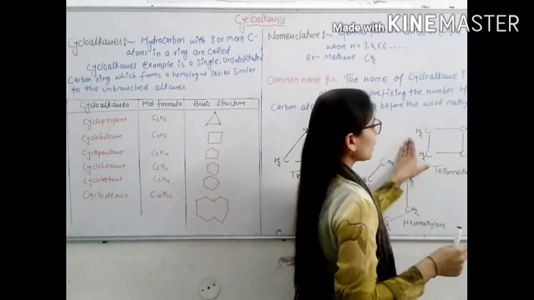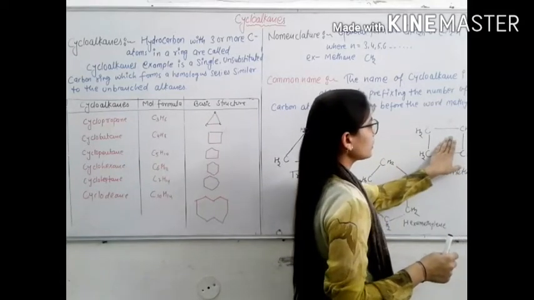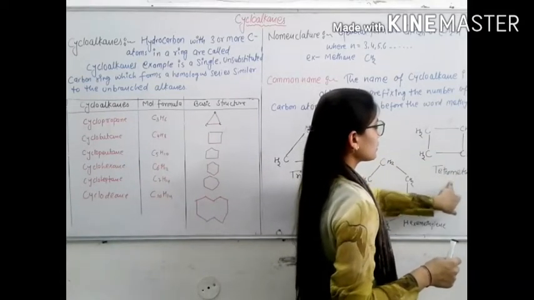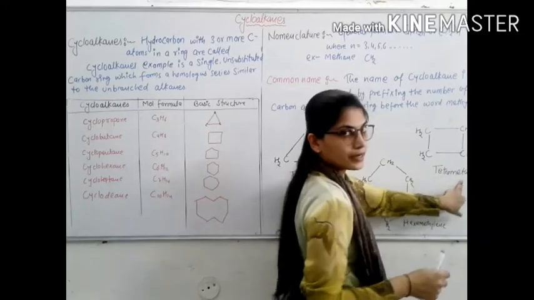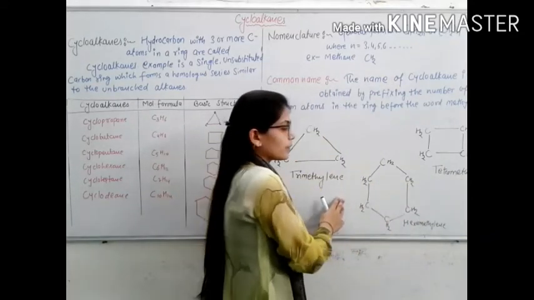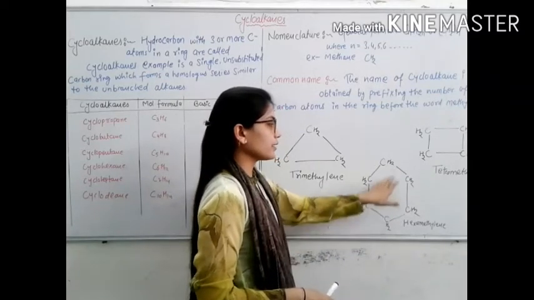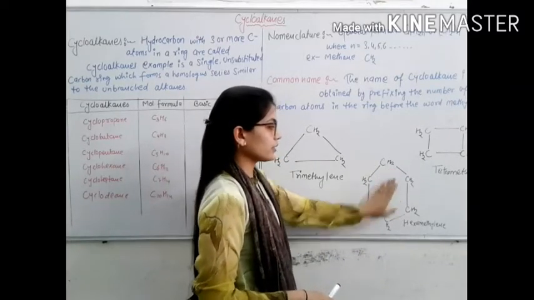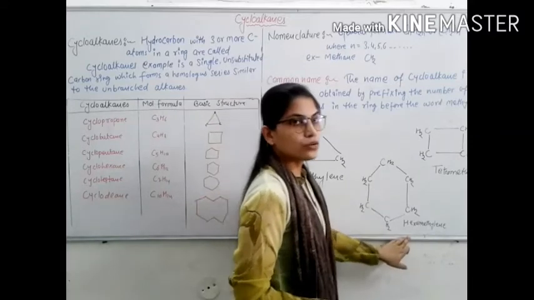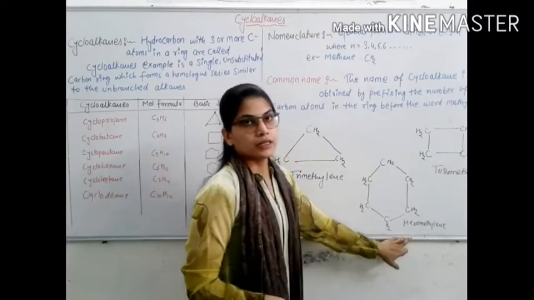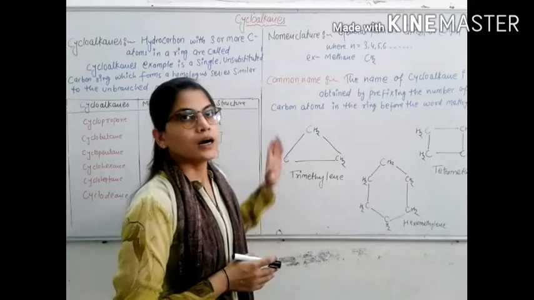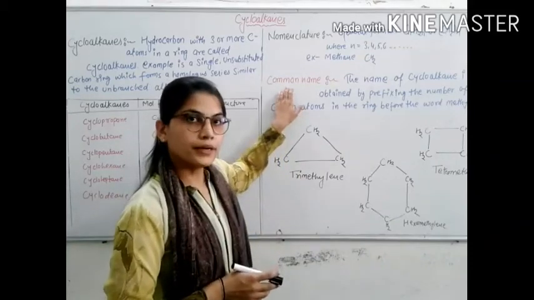Second, with 4 carbon atoms and 8 hydrogen atoms, it's known as tetramethylene. With a 6-member ring, 6 carbon atoms and 12 hydrogen atoms, it's known as hexamethylene. So this is the nomenclature of the common name.